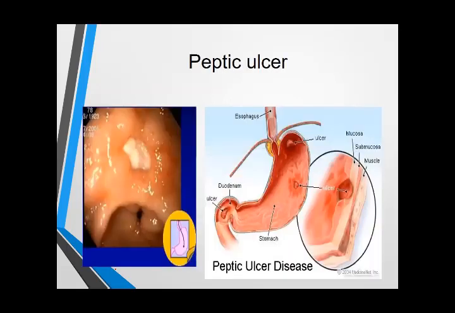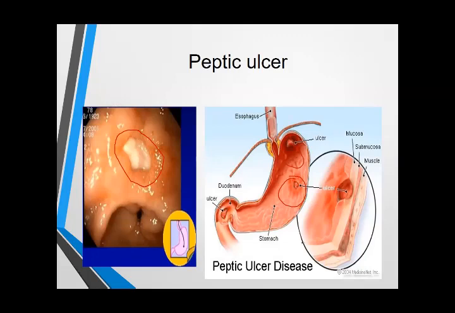What is peptic ulcer? Peptic ulcer is simply a break or ulceration in the lining of the mucosa of the gastrointestinal tract. You can see here, this is the ulcer. There is a break in the lining of the mucosa. There is no mucosal lining, and it is exposed to the gastric acid. These are the ulcers present at different places of the gastrointestinal tract.